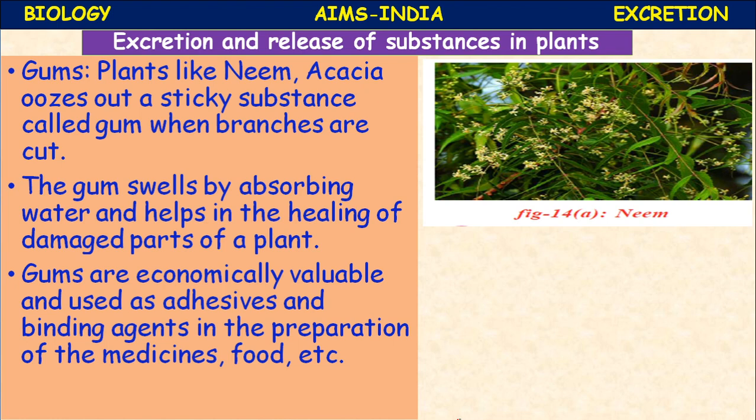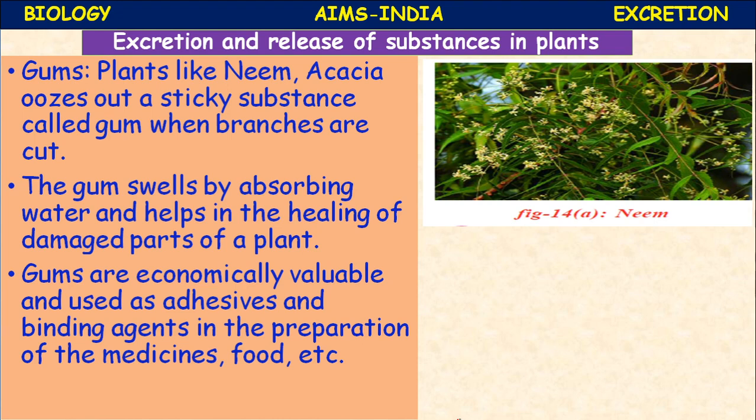Gums are economically valuable and are used as adhesives, for stitching, sticking, pasting, and as binding agents. In the preparation of medicines also these gums are used as a binding material.